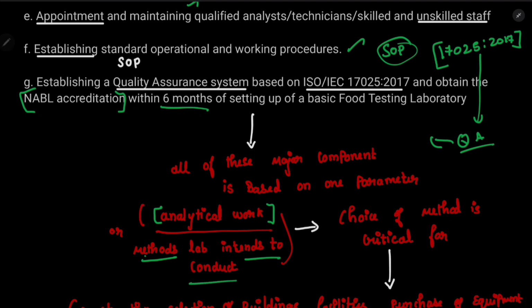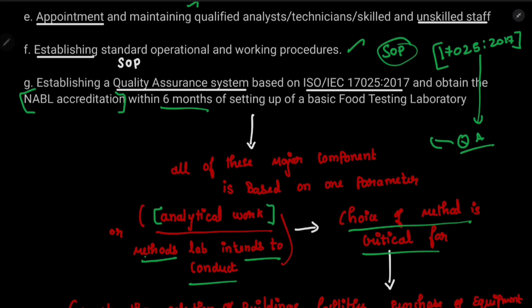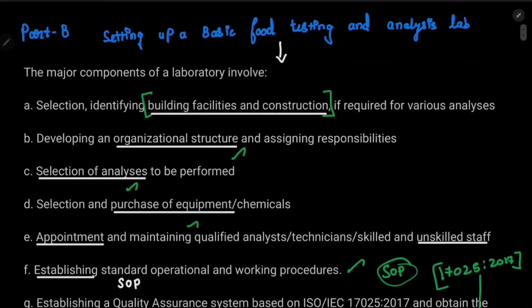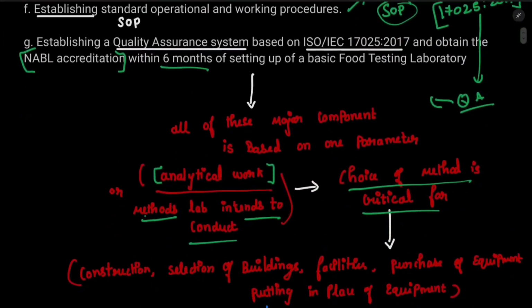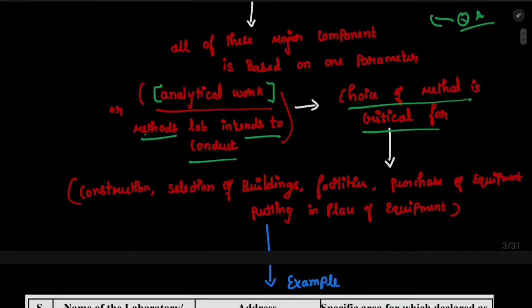This choice of method is critical, because if you are setting up a chemical laboratory and you have built a facility which relates to microbiome, then there is no use, right? So this is a critical step, what kind of analytical work you are going to do. Based on that specific analytical work, you will decide the construction, selection of buildings, facilities, purchase of equipment and placement of equipment.